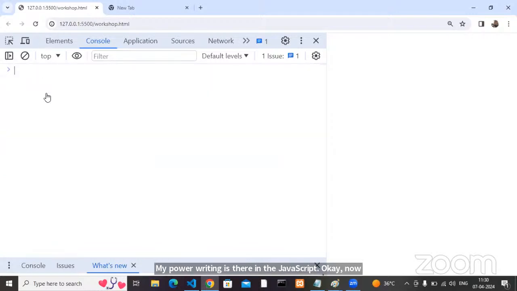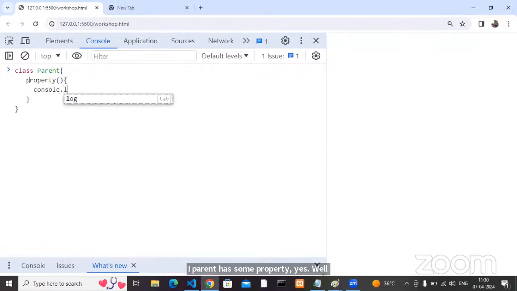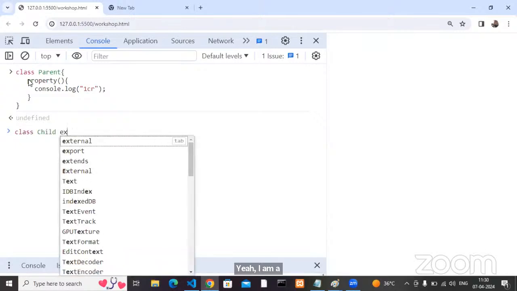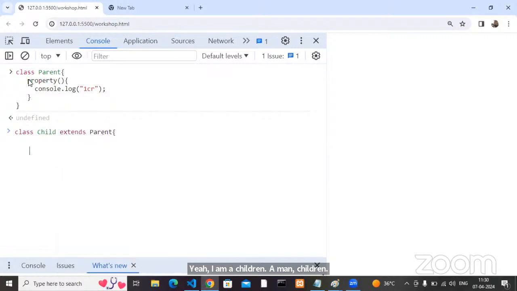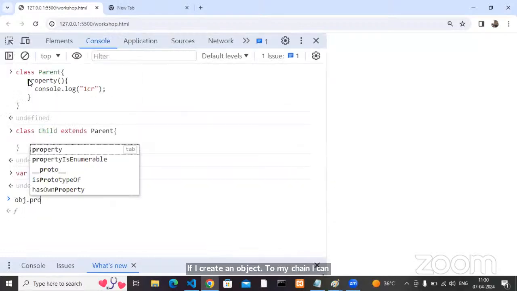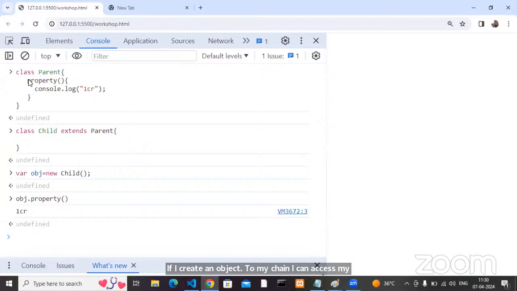Another example: I have a parent class. My parent has some property. Say console.log of 1 crore property is there. Done. I am a child class that extends my parent. Now tell me, whatever the parent has, is it available by default to the child through inheritance or not? If I create an object of my child, can I access my parent property or not? Yes or no? 1 crore property is with me now.